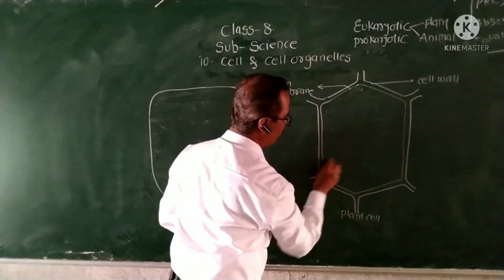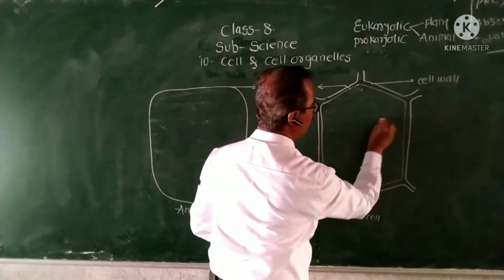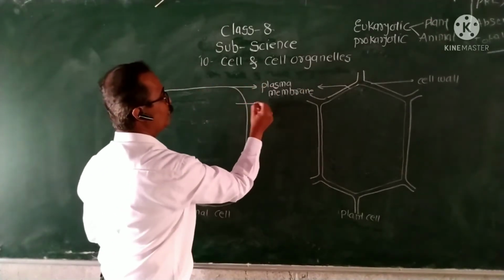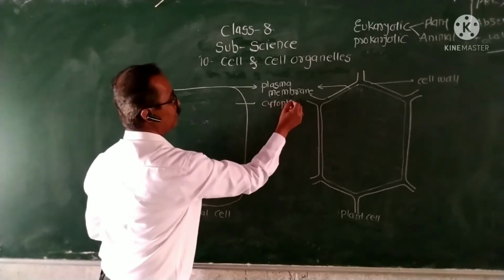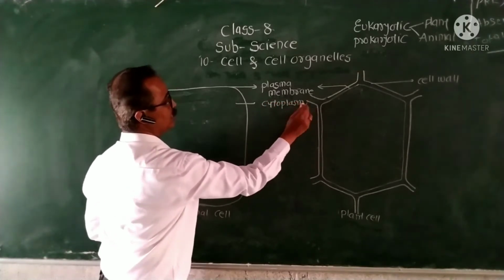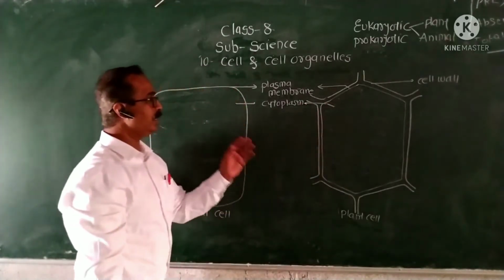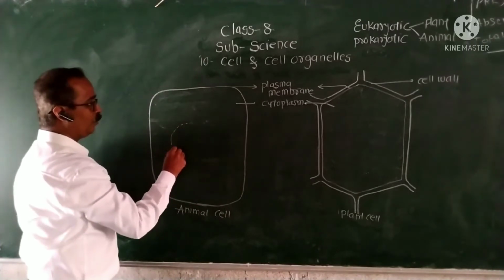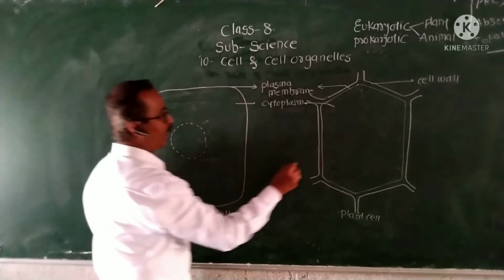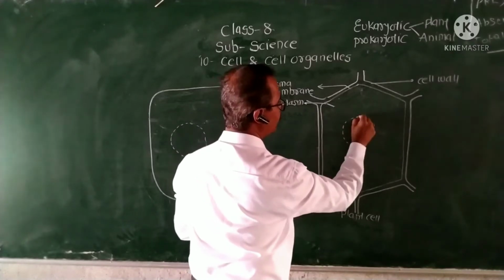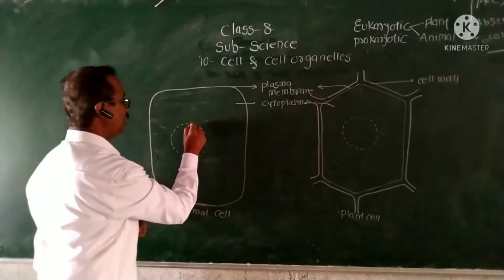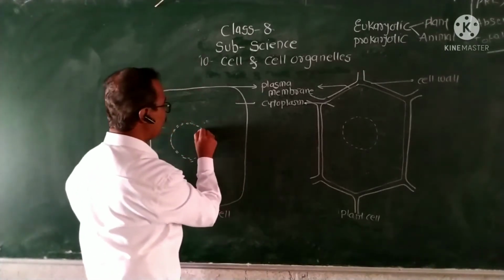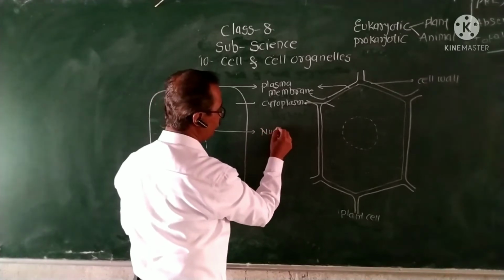This ground substance is known as cytoplasm, present in both the animal cell and the plant cell. Then at the center of the plant cell and the animal cell there is a somewhat globular structure known as the nucleus.